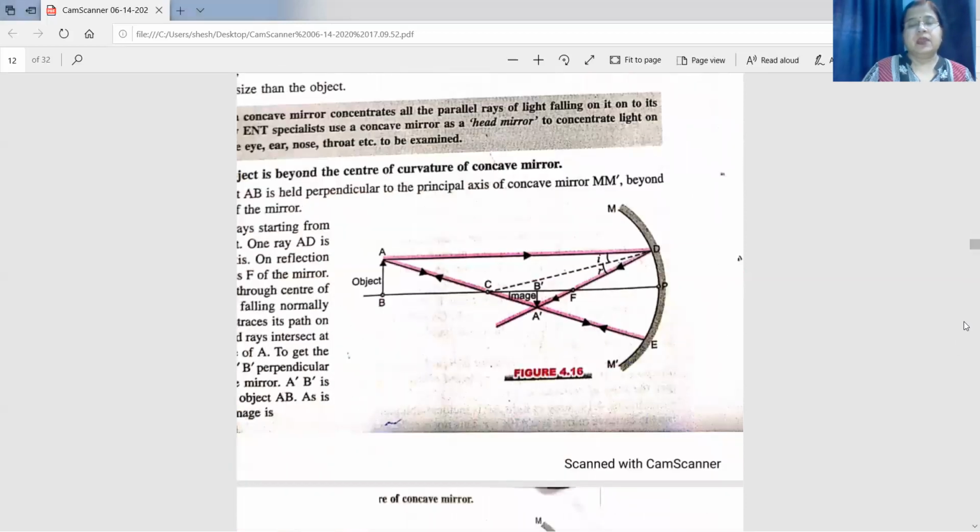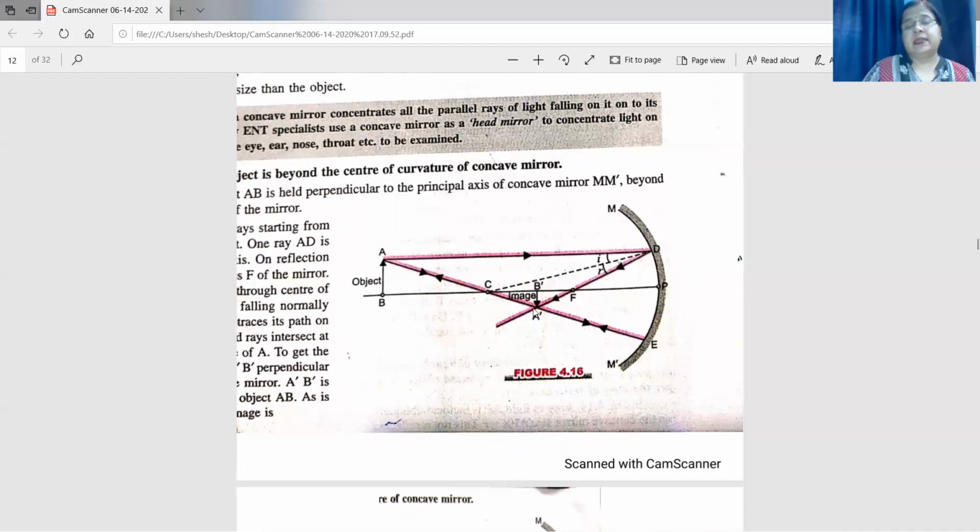Second case, when the object is beyond C. So this is the concave mirror, this is pole, focus, and center of curvature. Object is beyond C. Let AB be an object. A ray of light parallel to the principal axis is incident on the concave mirror. It will get reflected and the reflected ray will pass through focus. Second ray we will take through C. The incident ray passing through C will get reflected back along the same path, and the two rays meet between F and C.